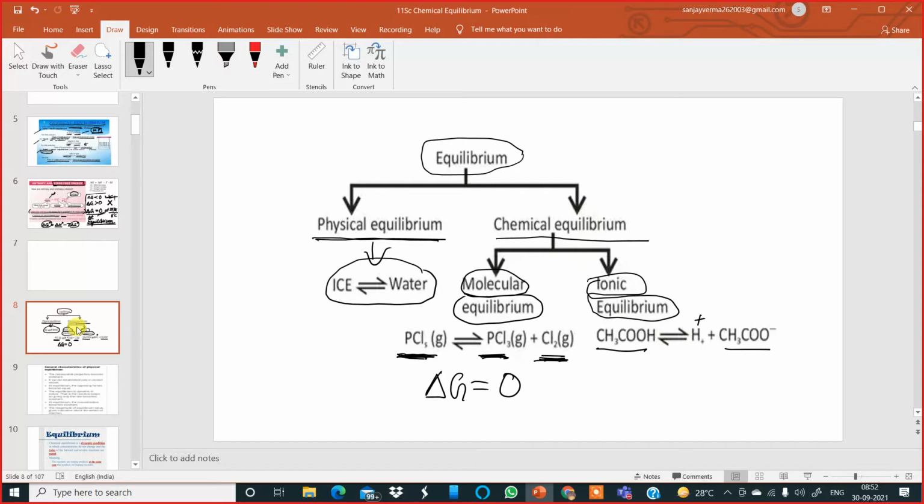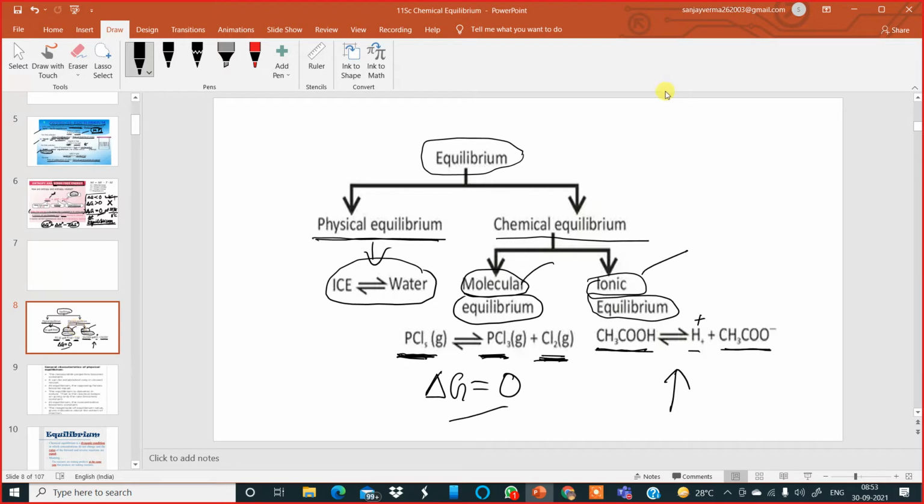So when the rate of dissociation of acetic acid is equal to the rate of combination of the hydrogen and acetate ions, it is a state of ionic equilibrium. So this is how we classify equilibrium into physical and chemical. Under physical I've given the example, under chemical I've given the example specifically over here.